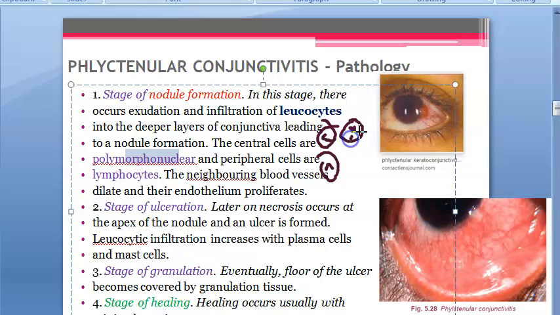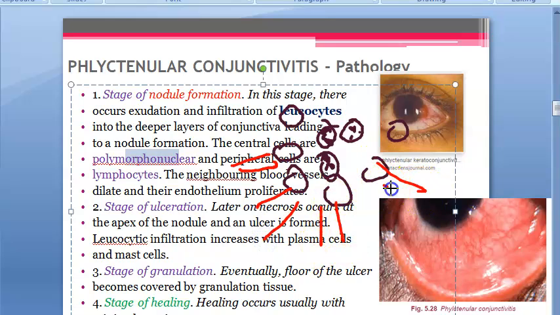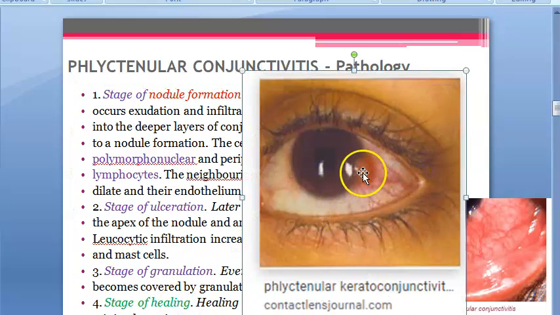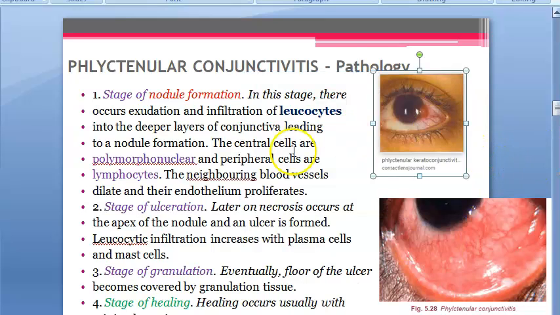Polymorphonuclear, right? So you will have polymorphonuclear cells in the center. Peripherally, you will have lymphocytes. So this is how your nodule is. The neighboring blood vessels dilate and their endothelium proliferates. So this is your nodule. You have described the nodule completely now. This seems to be a nodule. Actually, if you suddenly see it, you will think it's a pinguecula, right?